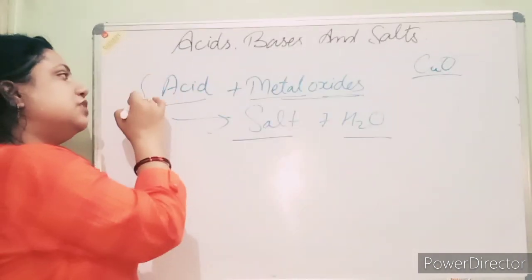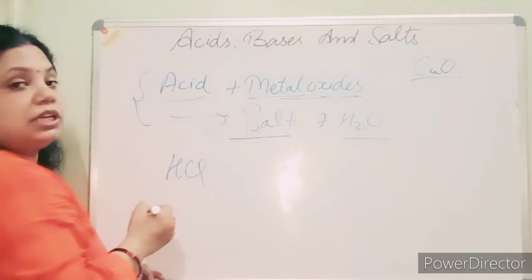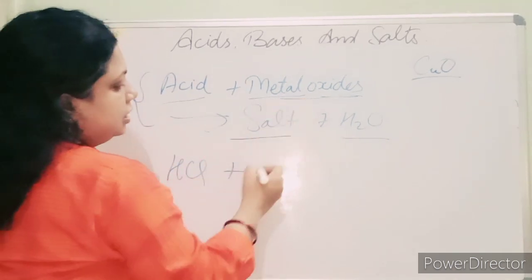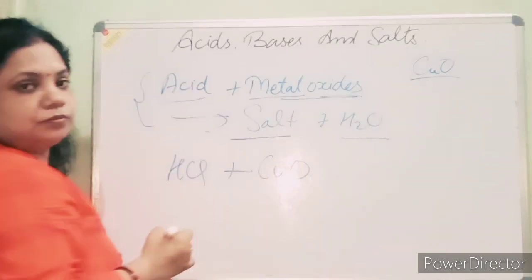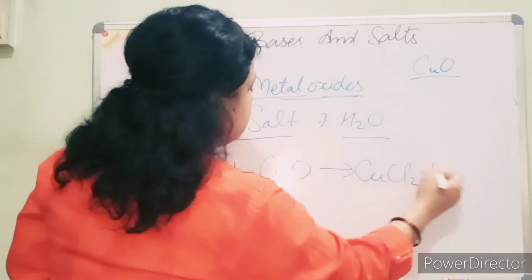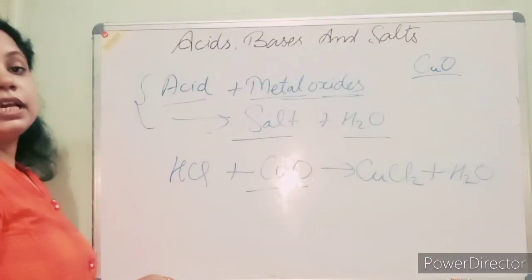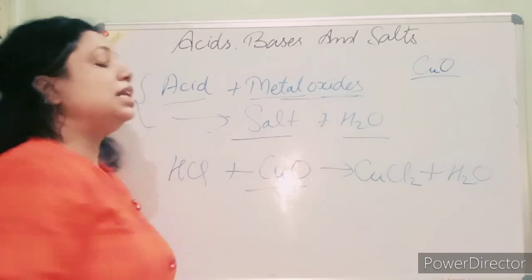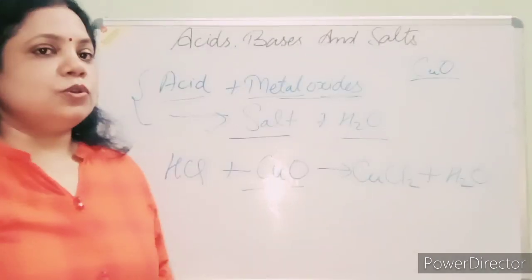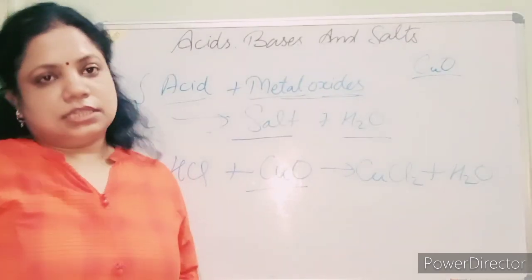You just learn the formula, students. Suppose I have taken HCl and the metal oxide CuO, which forms CuCl2 plus H2O. In its place we can take Na2O also, so it forms NaCl plus H2O. So students, these are the chemical properties of acids, right?